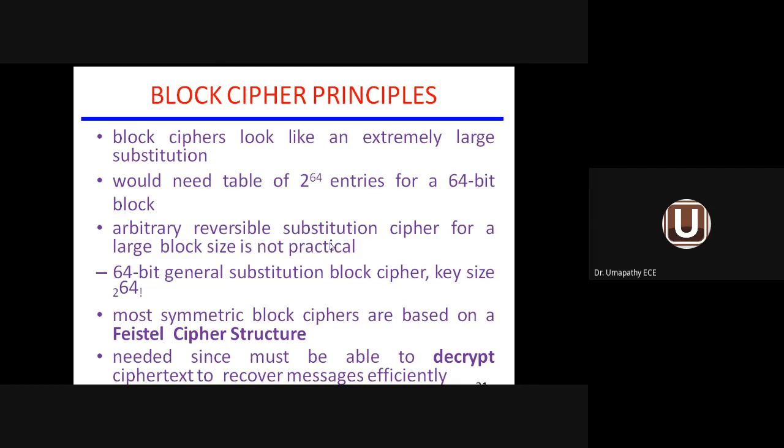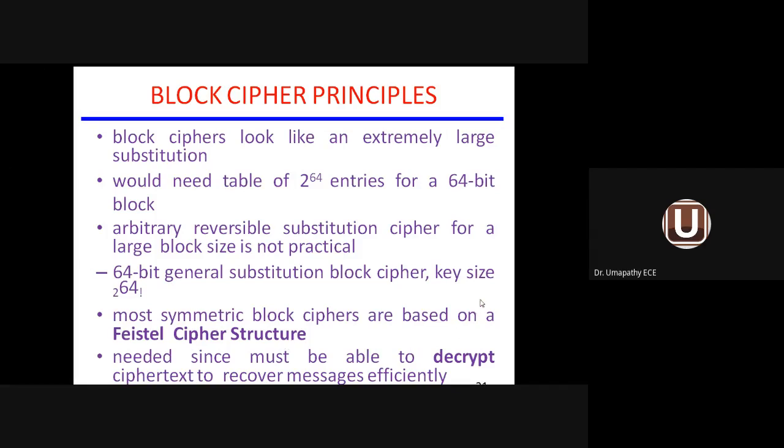An arbitrary reversible substitution cipher for a larger block size is not practicable. It is not practical, so we are going to use a maximum size of 64 bits. Up to 64 bits, both encryption and decryption are possible. Mainly, we are going to implement the substitution technique rather than the transposition technique in this algorithm. That is why it is called a block cipher.